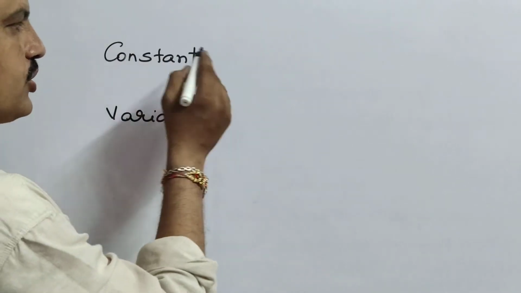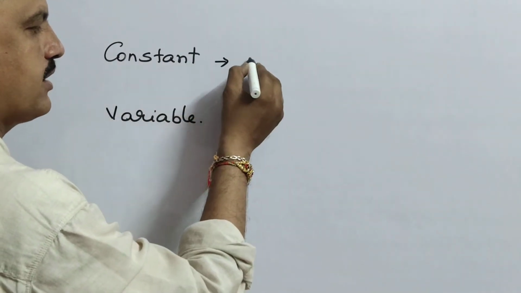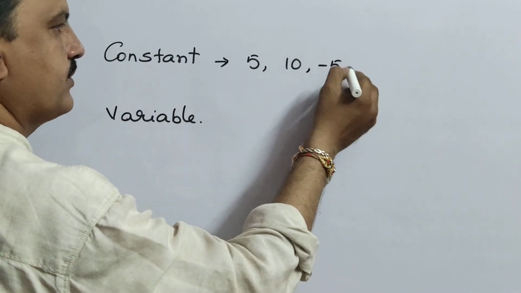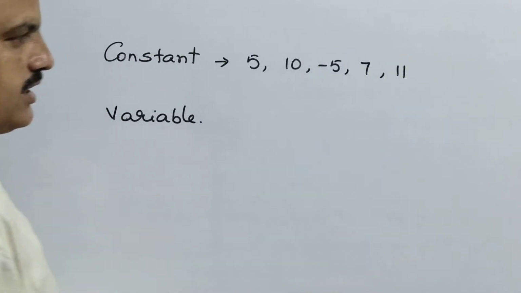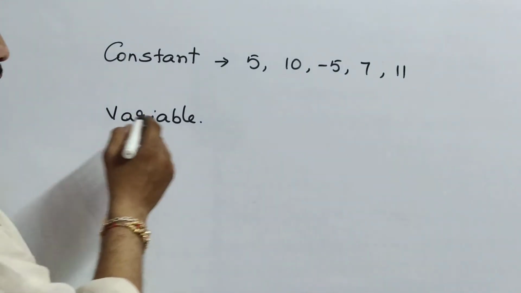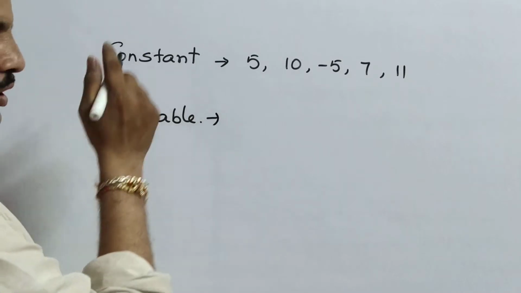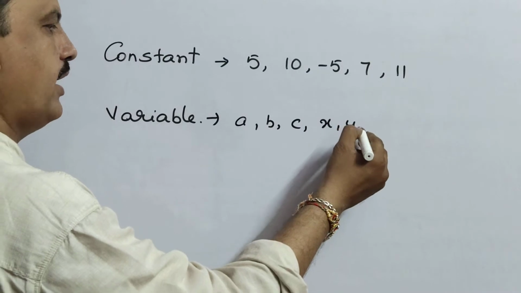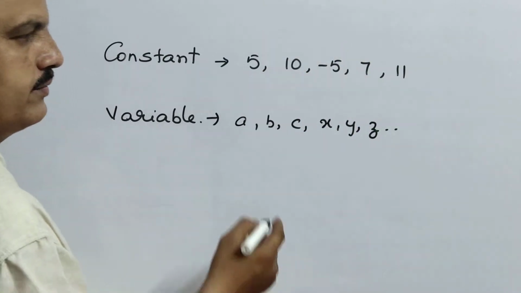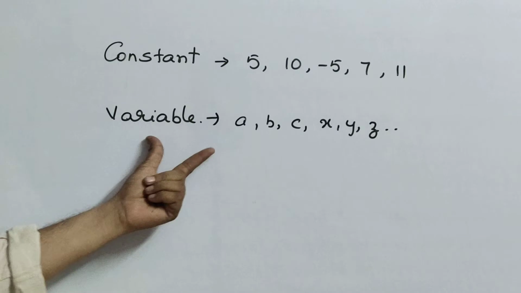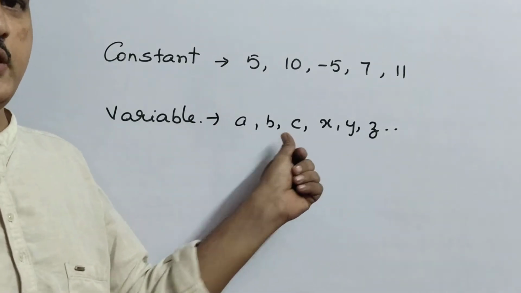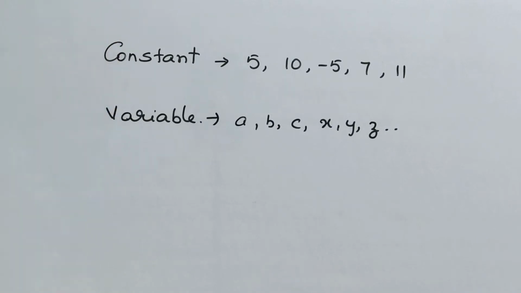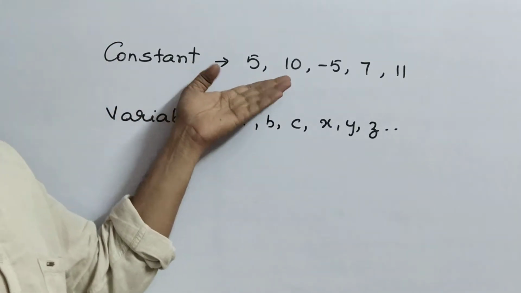Coming to the constant, here I will give you some examples: 5, 10, -5, 7, 11, etc. Whereas for variables: A, B, C, X, Y, Z, and many others in between, not only A to Z. So these come under constants, and these come under variables. Why do we call this one a constant?